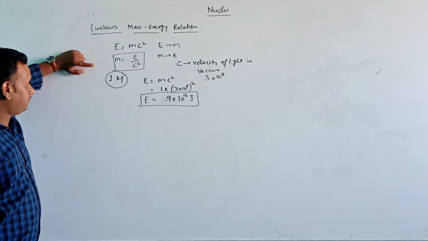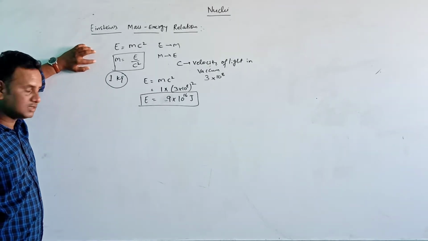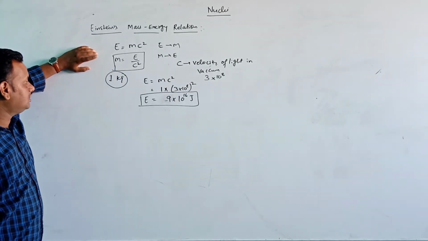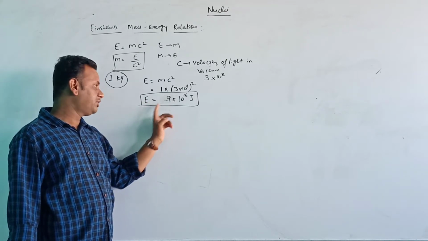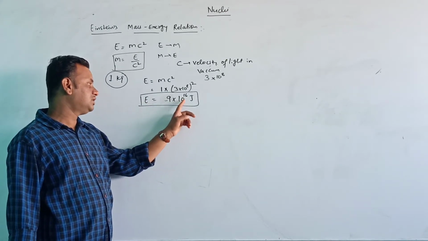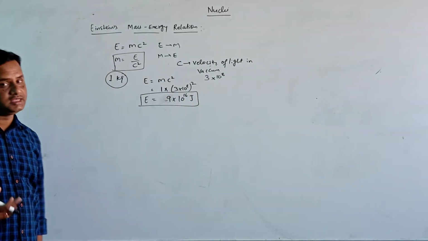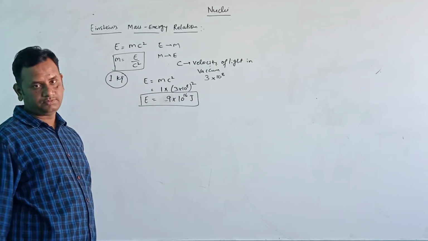So when a substance of mass 1 kg is converted, how much energy is released? That is E equal to 9 into 10 to the power of 16 joule of energy, which is going to be released from 1 kg of substance.